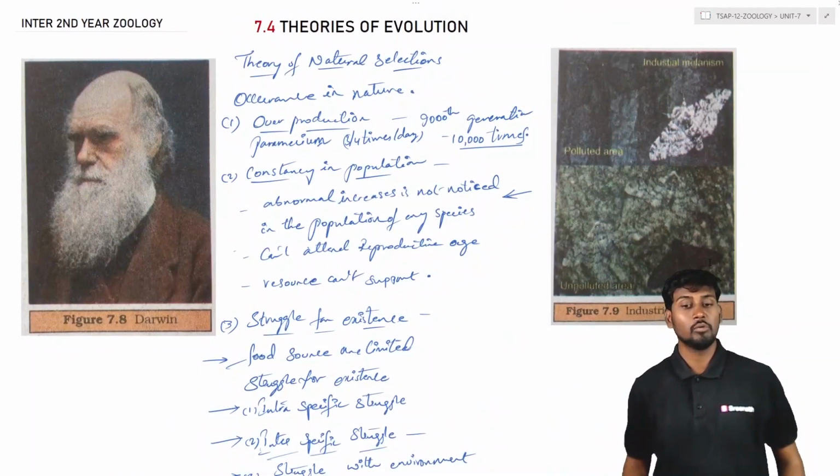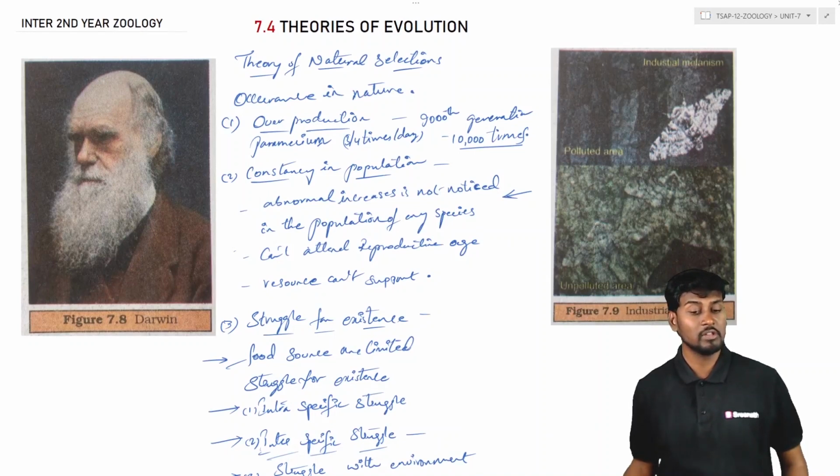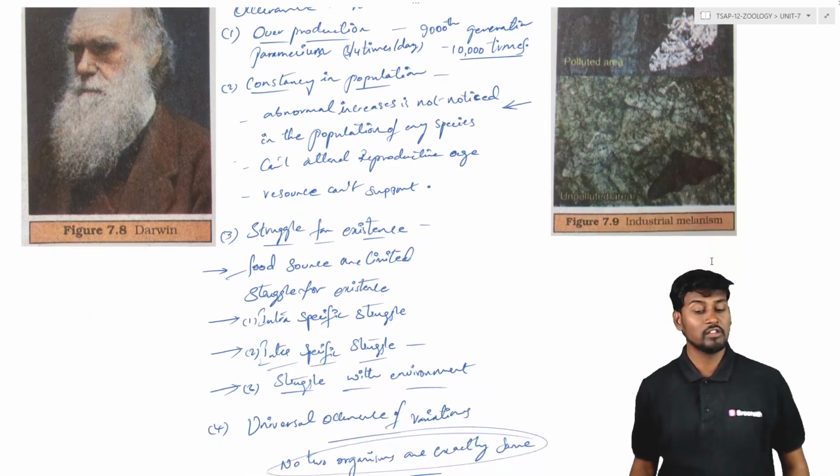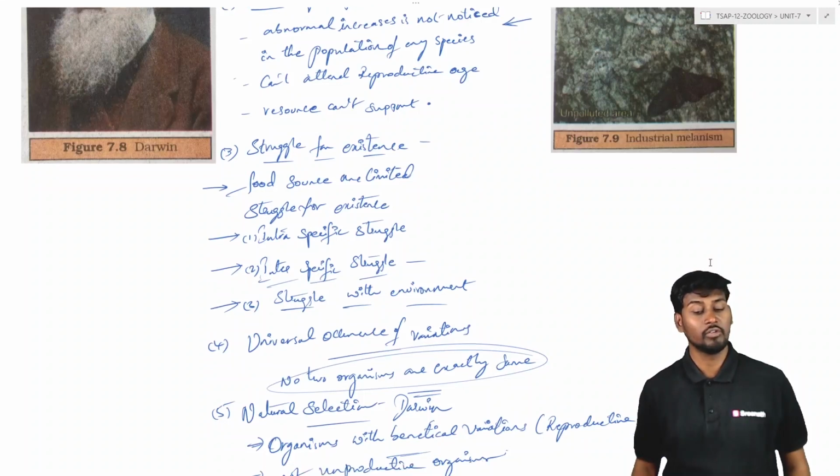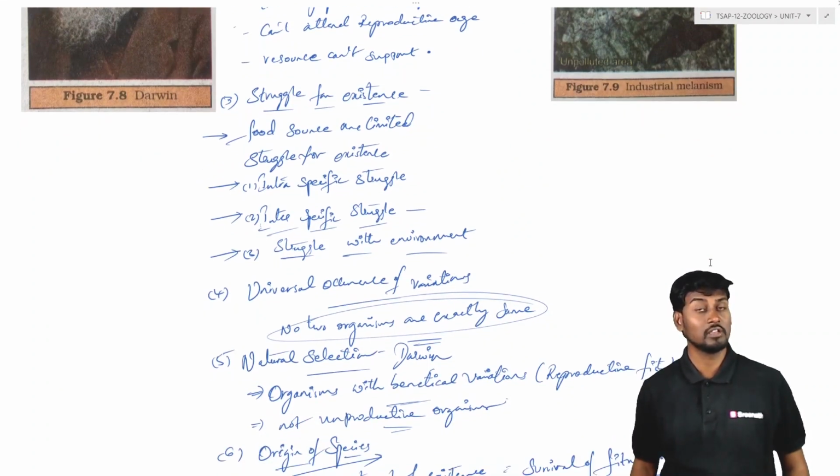So next one is about the theory of evolution. Darwinism generally explains the theory of natural selection, and here the overproduction, constancy in the population, struggle for existence, and also universal occurrence of variation and natural selection, which were explained by Darwinism.